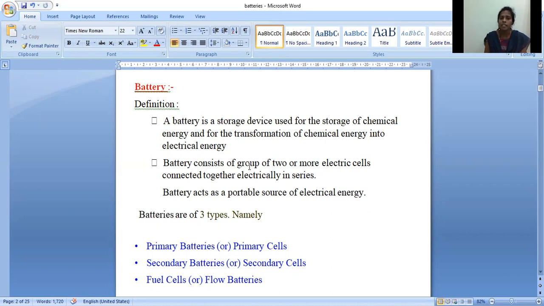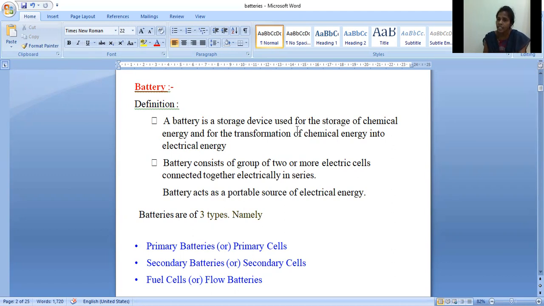A battery consists of a group of two or more electric cells connected together electrically in series. But before that, you should know what is meant by a cell. A cell is the combination of an anode and a cathode. The cell contains only one anode and only one cathode. These anode and cathode are connected with the help of a voltmeter.